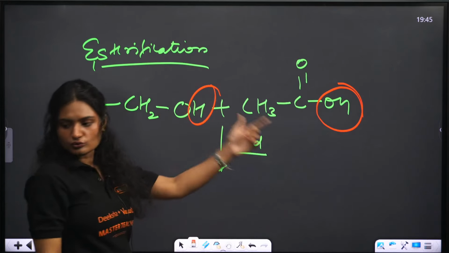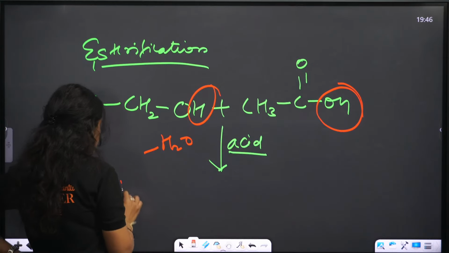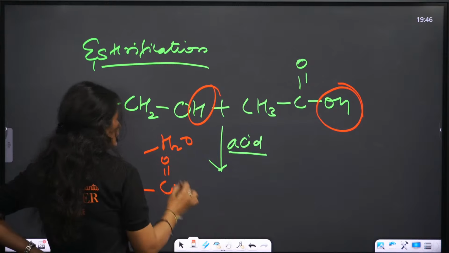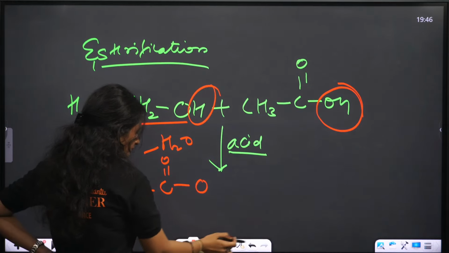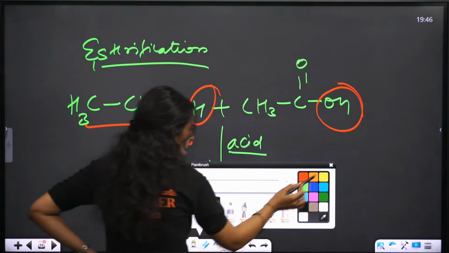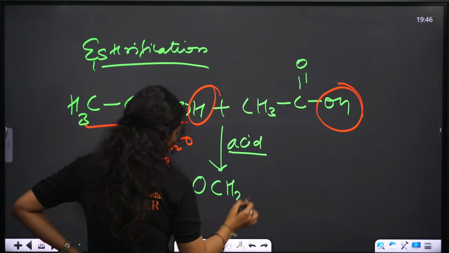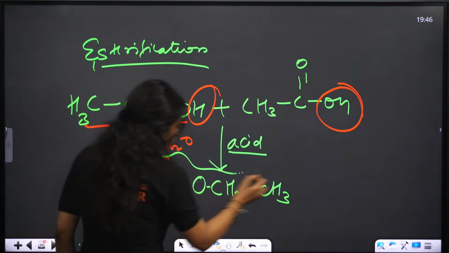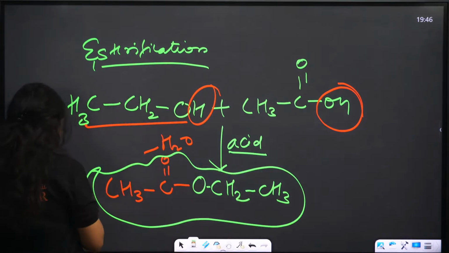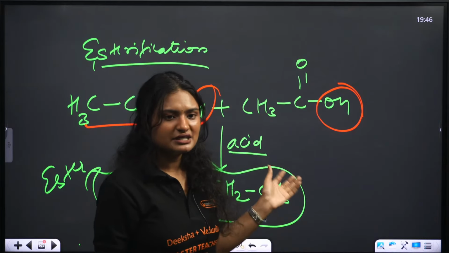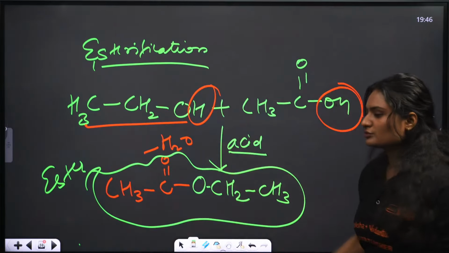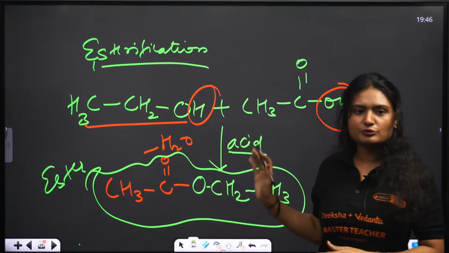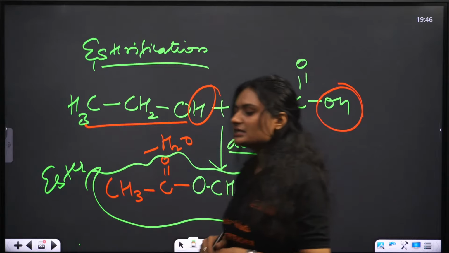Minus H2O. And if I just join them, we get CH3CO and from here this part O. This is the ester. These are the sweet smelling substances called ester. This is the esterification reaction. So when an acid and alcohol react in acidic medium, we get an ester and a water molecule is removed. If you just reverse this reaction, that is saponification.